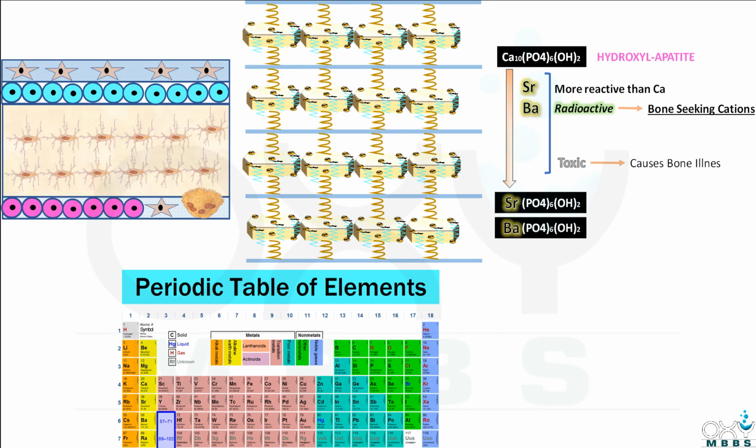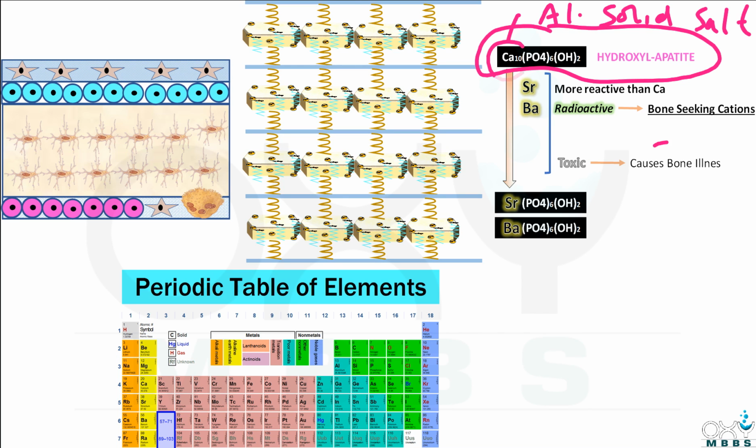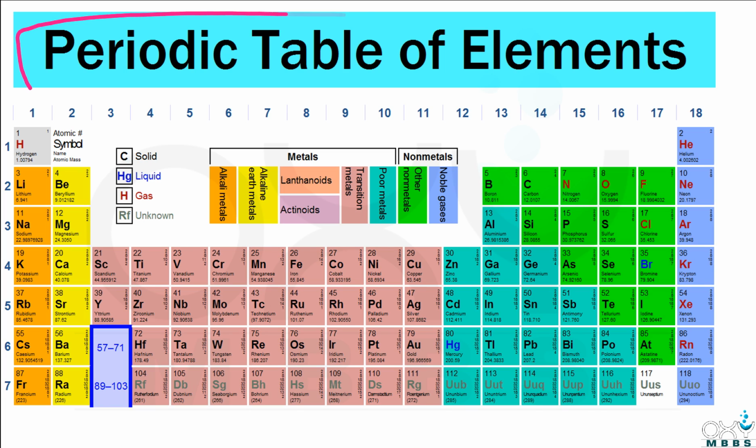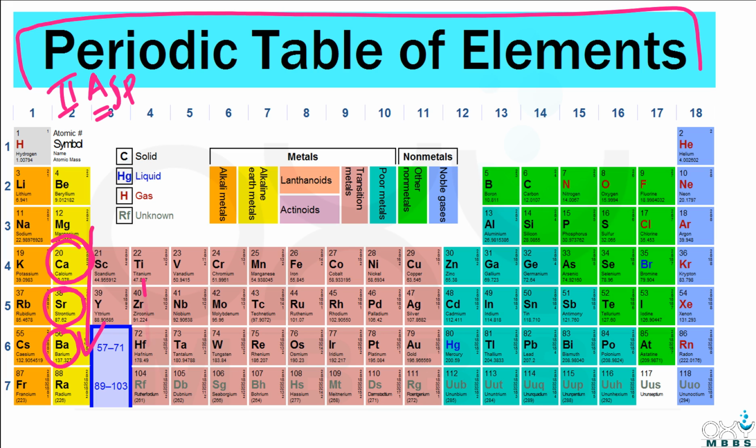Now friends, let's talk about the clinical importance of hydroxyapatite, which is an alkaline solid salt of calcium. As you know, this is the periodic table, and here is calcium, which is present in group 2A. And as you all know, when we go down the group, the reactivity of the element increases. That is why strontium and barium are more reactive as compared to calcium.